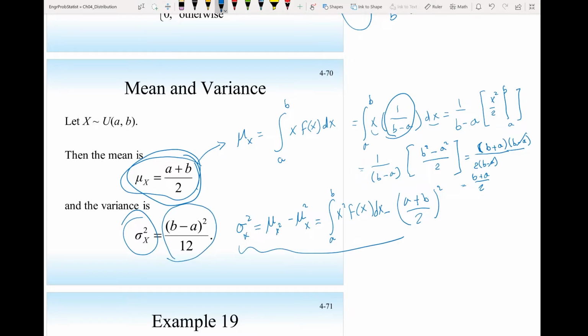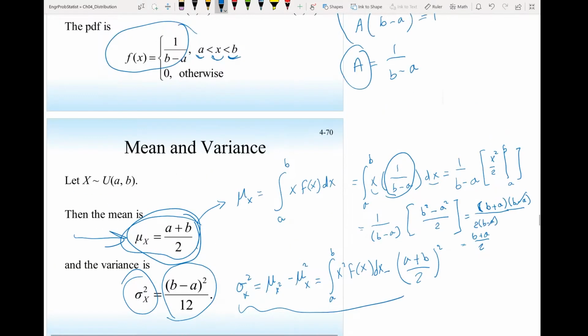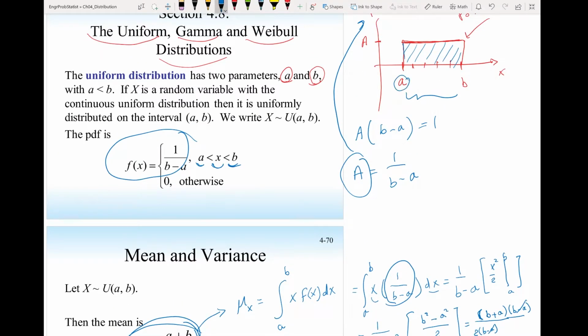And you can even find the mean easily from the graph here. If I told you that this is the lowest extreme value for x and this is the highest, what's the mean? It will be in the middle. So that will be b plus a divided by 2. If a was 5 and b is 10, then a plus b is 15, divided by 2, that's 7.5. So the mean will be somewhere here, 7.5.